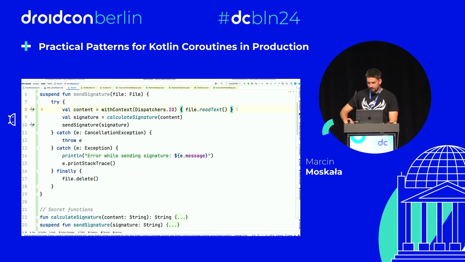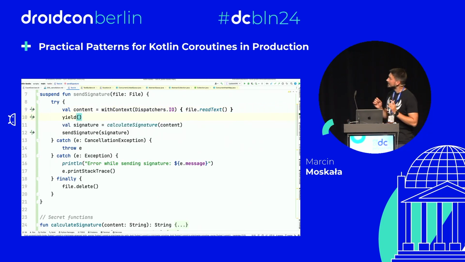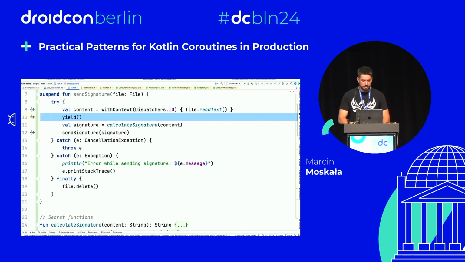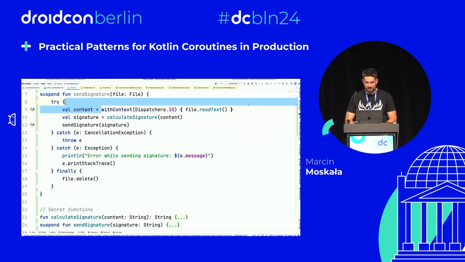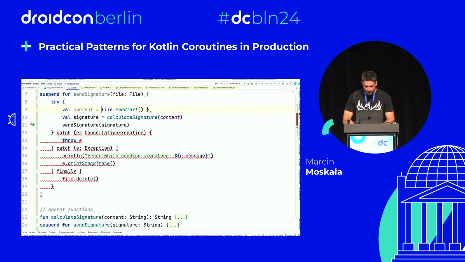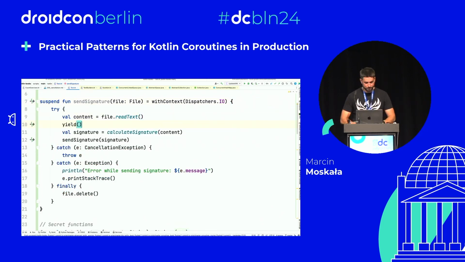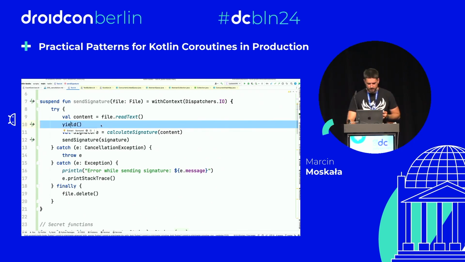Yes, I mean yes and no. So I will accept that, because it was an intended thing to do. Before the change, we should use yield in here. Right now, actually, we don't need to use yield in here because with context is a suspending function. So in this particular case, we don't need to use it. However, if we had it like suggested initially, then we would need to use it. Yeah? So then we would need to use yield here so that there is a space for the mistake.